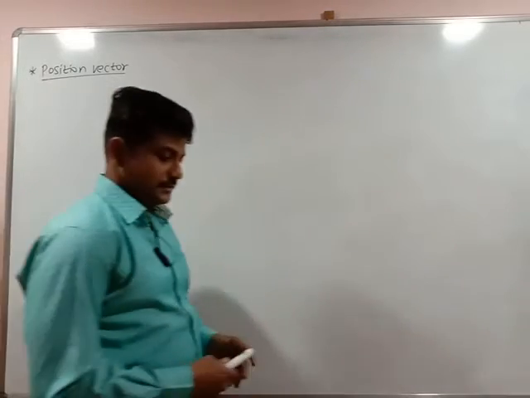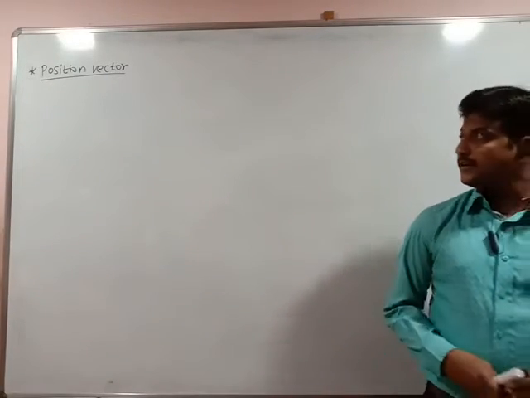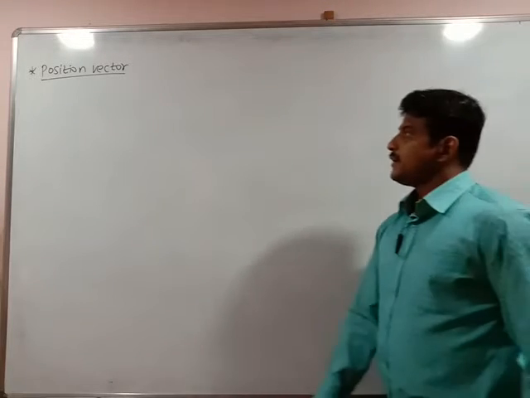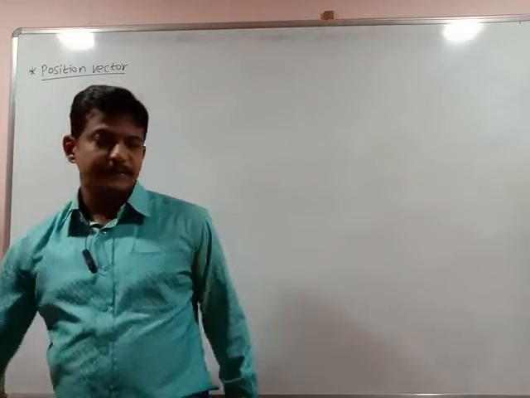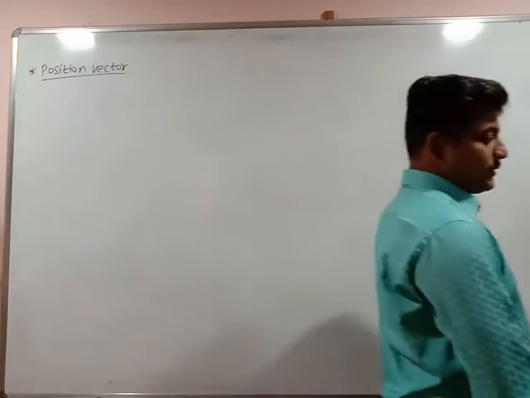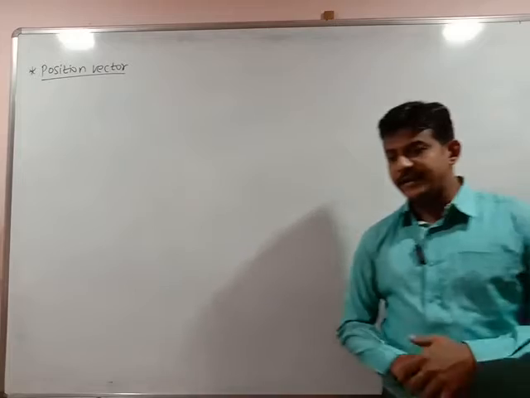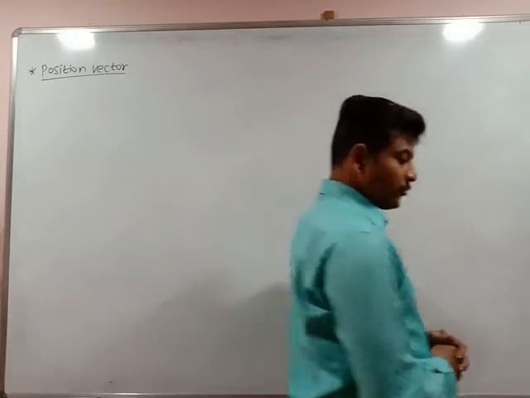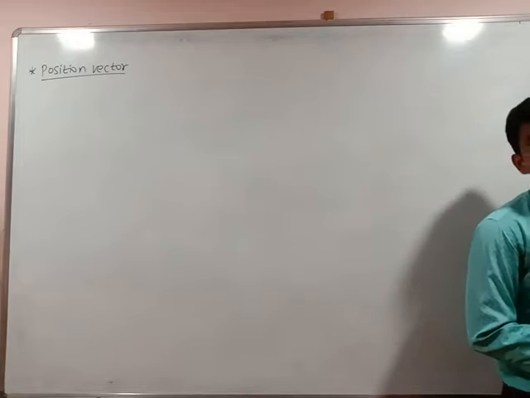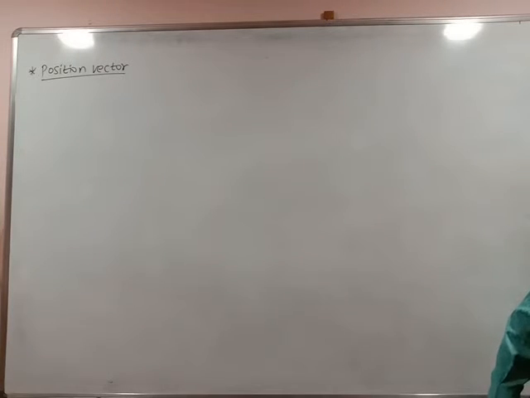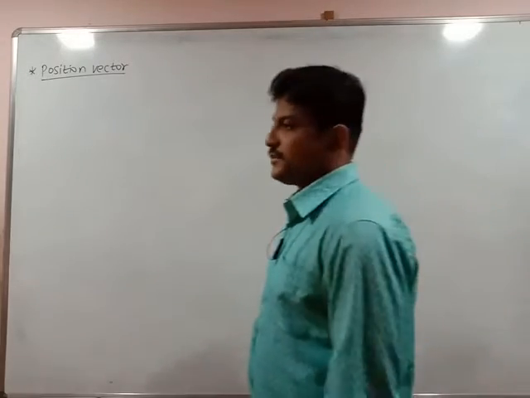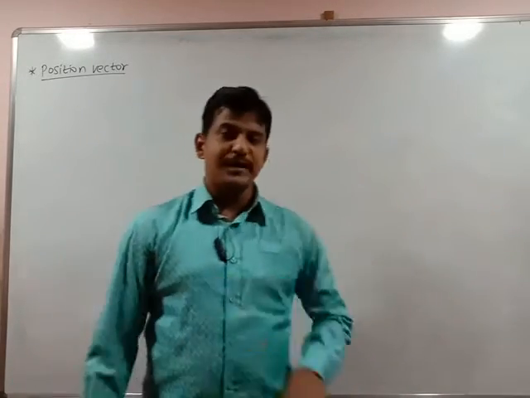Hello students, so today we will discuss the continuity point from yesterday's point, and the next point for the vector type, it is a position vector. Yesterday we discussed the types of vectors. First vector, it is an equal vector. The vectors which are moving in the same direction with the same magnitude are said to be equal vectors. The vectors which are moving in two opposite directions are said to be opposite vectors.